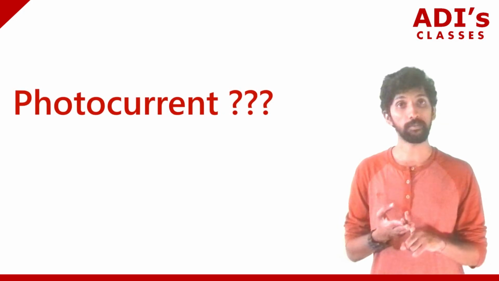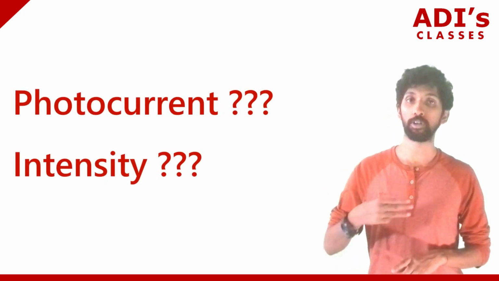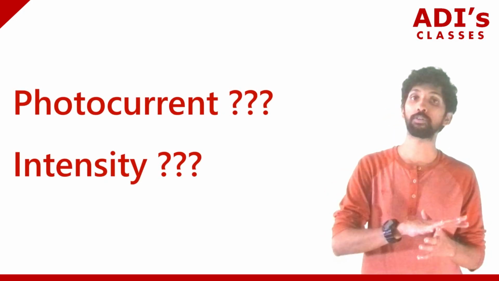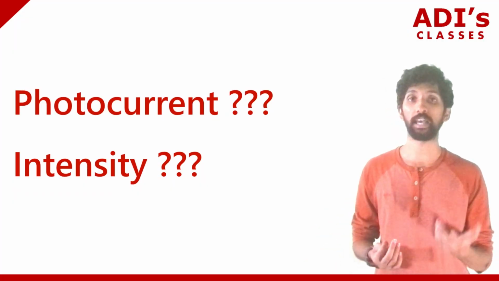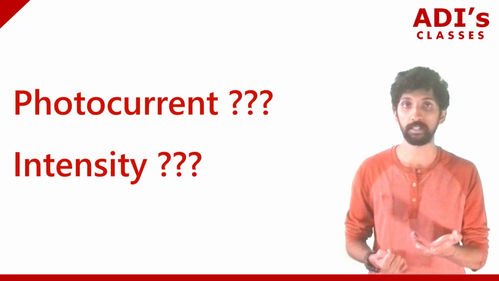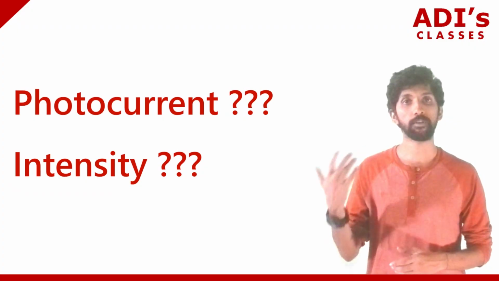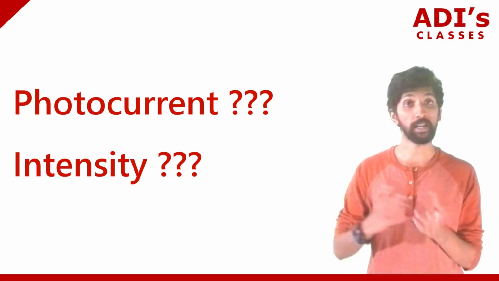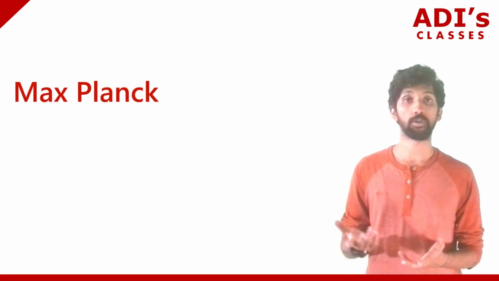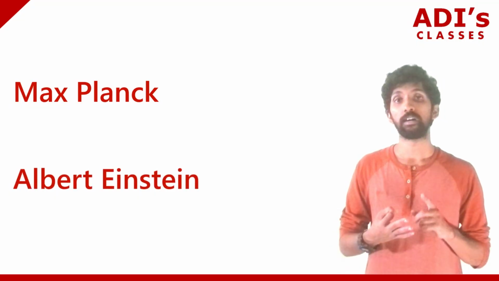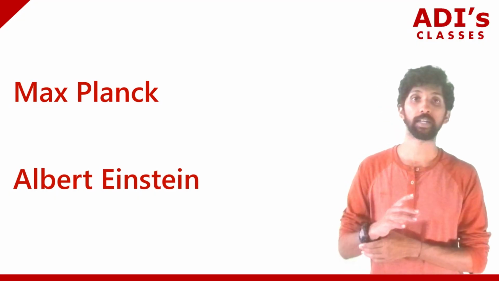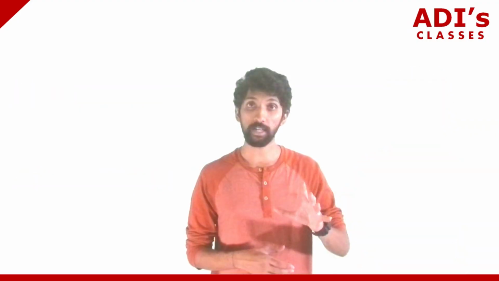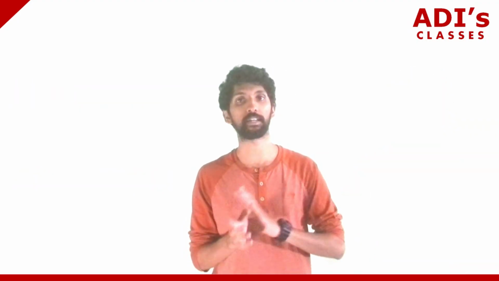Okay. And the third one is that wave theory could not explain how the photocurrent and intensity of light are related. Because when we deal with frequency, wavelength and all those things, the intensity of light and the photocurrent could not be explained. So these three things, wave theory could not explain in the photoelectric effect. That's why the wave theory of light was discarded for the photoelectric effect.